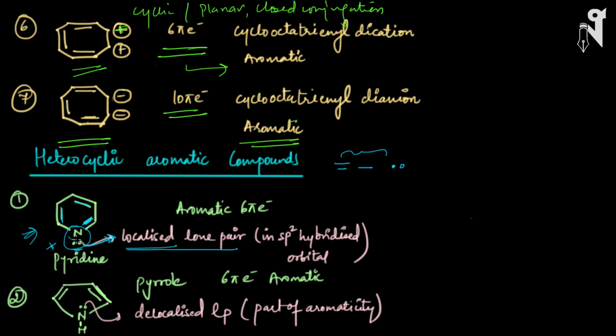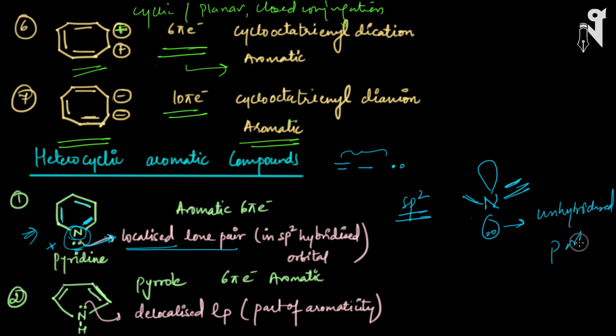But when you talk about the nitrogen over here, this is still sp2 hybridized. Why? Because nitrogen has 3 bonds like this, and these are in the sp2 hybridized state, whereas the pair of electrons which nitrogen has is in an unhybridized p orbital. So that is the reason this nitrogen is not sp3, it is sp2. So this makes this molecule aromatic. It is planar, it has 6 pi electrons, and closed conjugation, and this makes this molecule aromatic. Now look at the next compound.